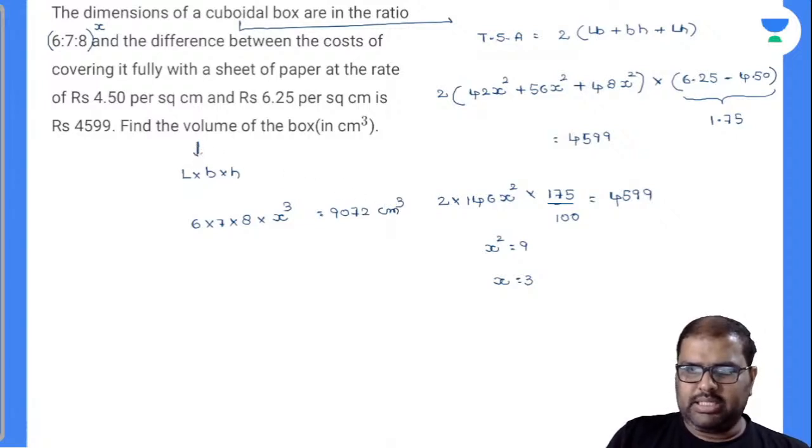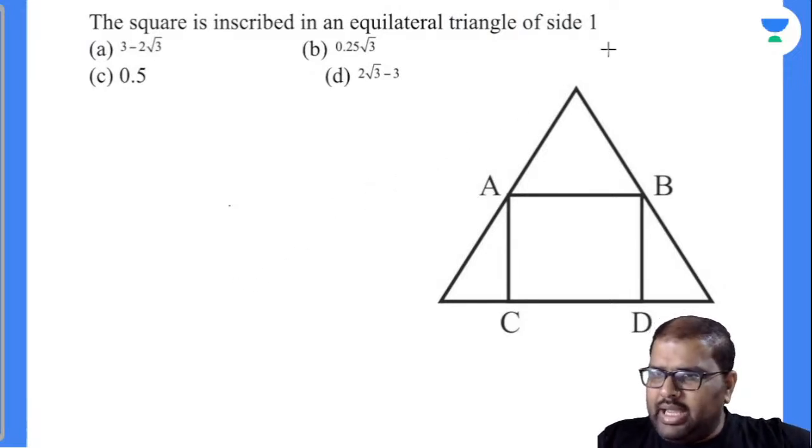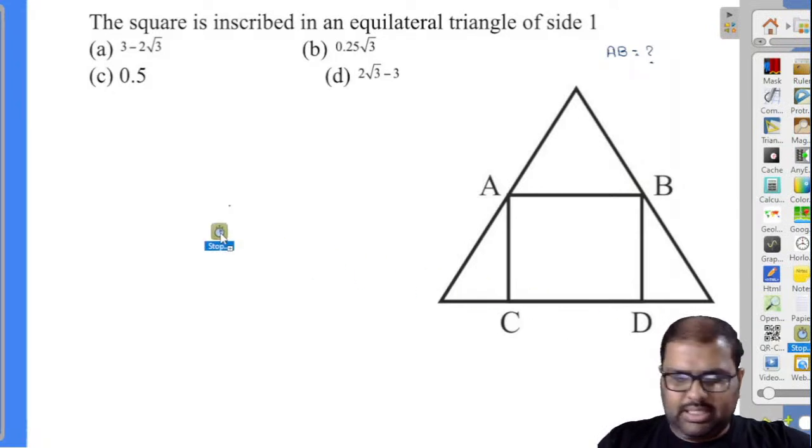Hope you're understanding this thing. See here, one such again. Let's see how many can answer this. Again, I want you guys to find out the AB value in this question. I'll be giving you 2 minutes for this. Try this.